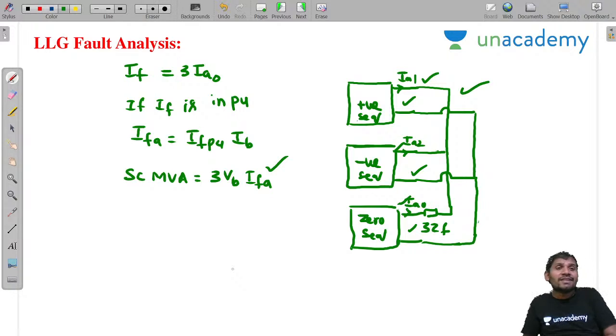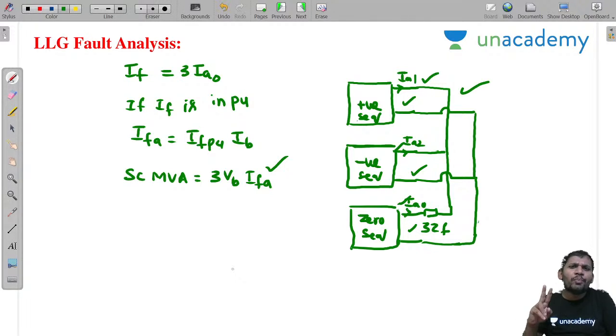This is about LLG fault analysis, line to line to ground faults. Mainly these are unsymmetrical fault analyses. LG fault is given, LL fault is given, LLG fault is given.